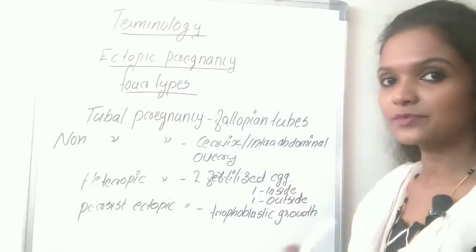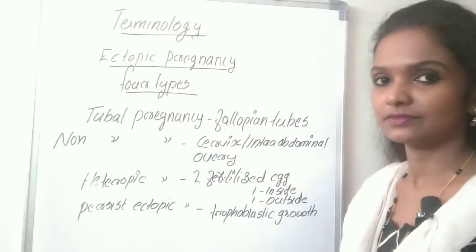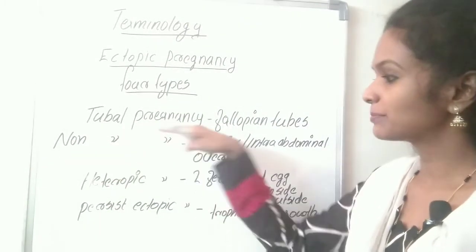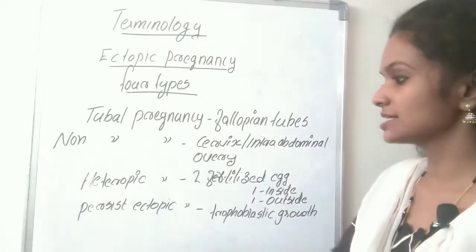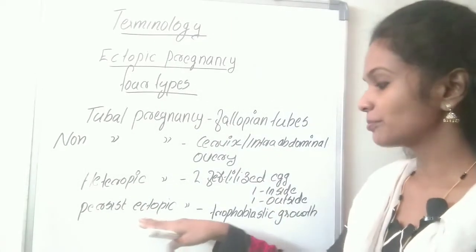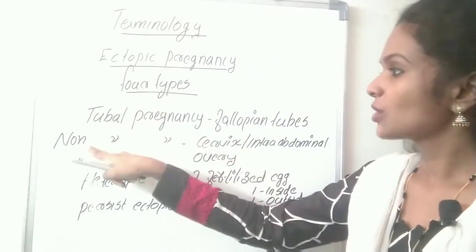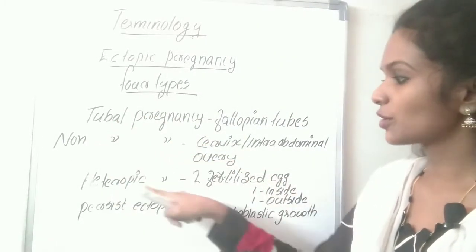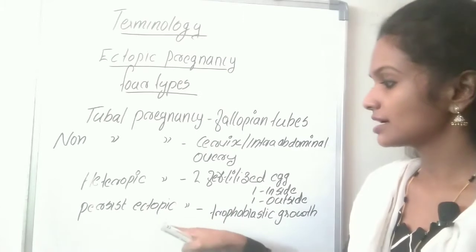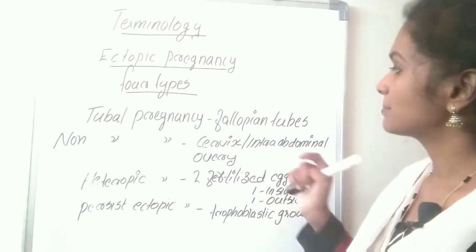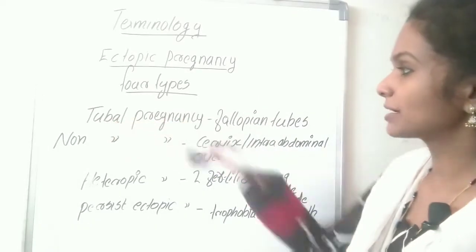There are 4 types of ectopic pregnancy. What are the 4 types? Tubal pregnancy, non-tubal pregnancy, heterotopic pregnancy and persistent ectopic pregnancy. These are the 4 types of ectopic pregnancy. What is this tubal pregnancy?